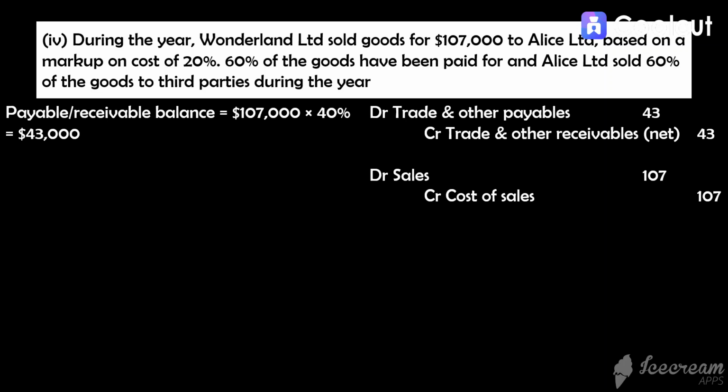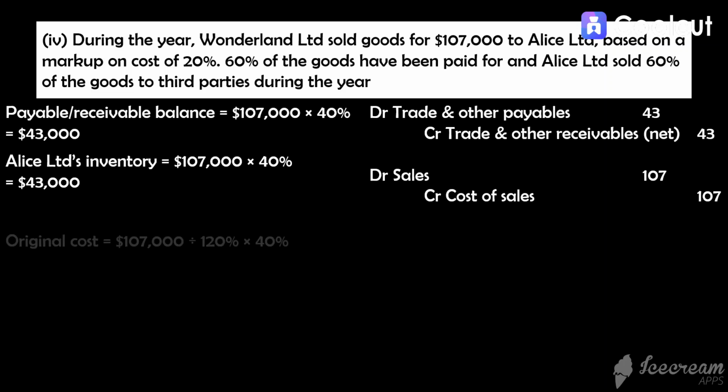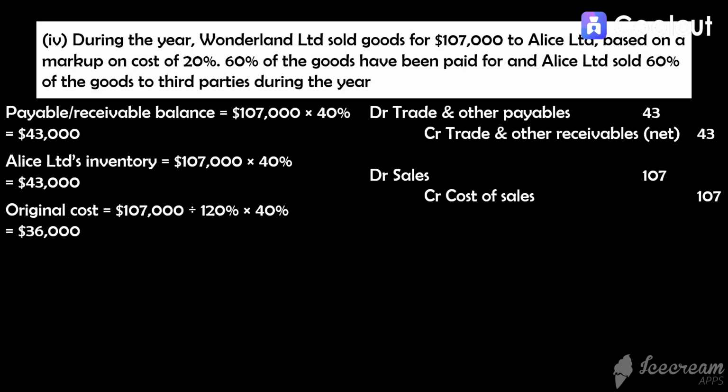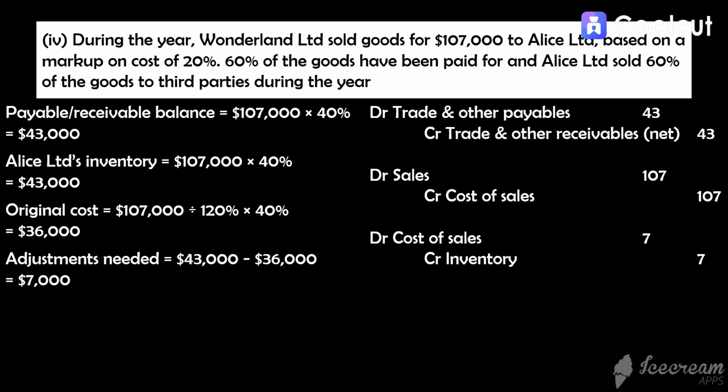Third, revert the cost of inventory back to the original cost. 60% of the inventories were sold to third parties, so the remaining 40% of inventories is still with Alice Limited. Alice Limited carries them at 43,000. The original cost of inventory is 107,000 divided by 120%, the markup amount, and multiplied by 40%. The inventory value needs to be decreased by 7,000, so we debit cost of sales and credit inventory by 7,000.